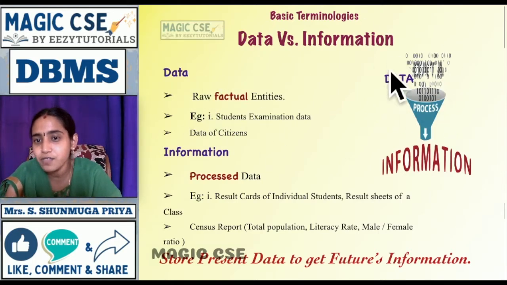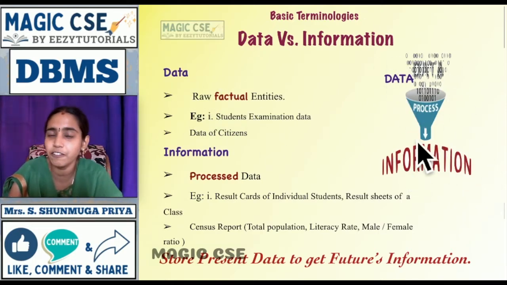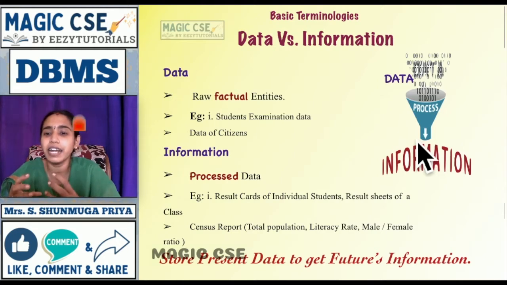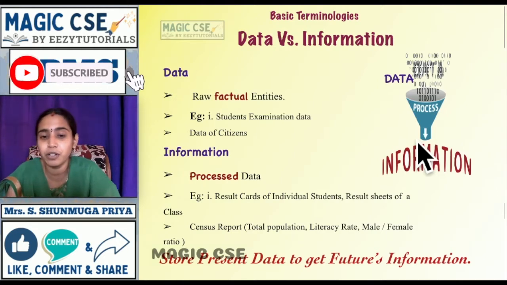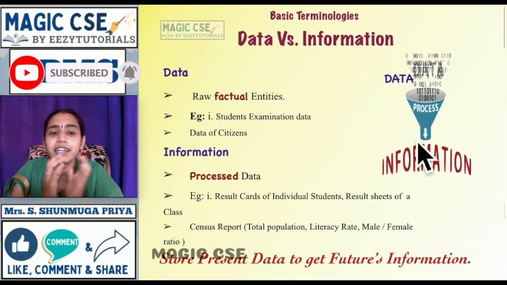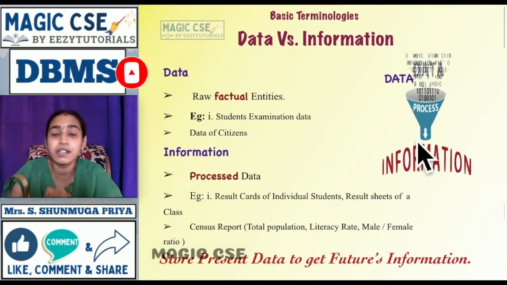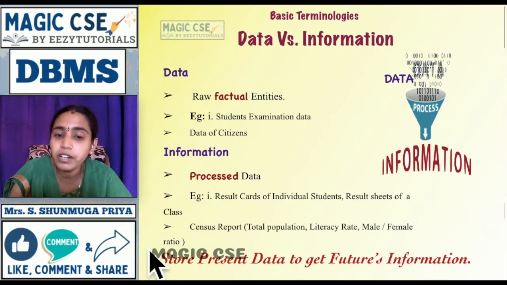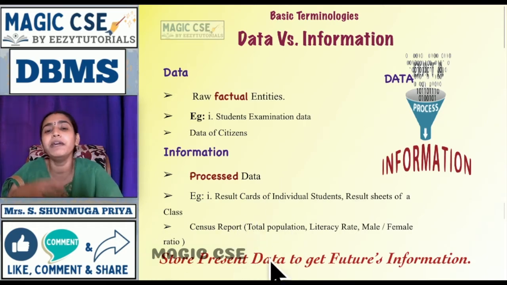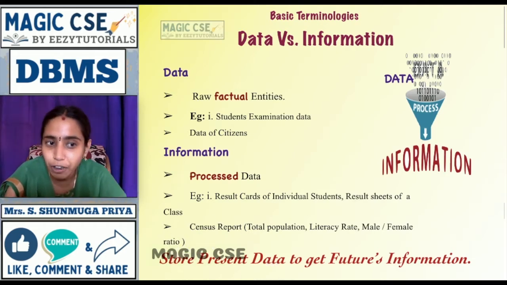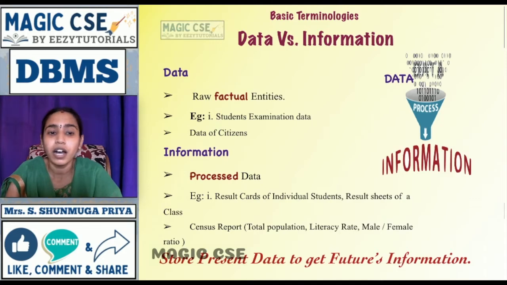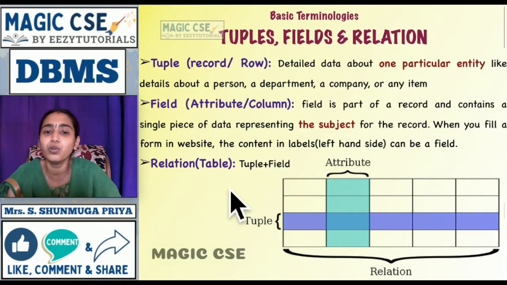So always when you process the data, it becomes information. So if you want to process the data and generate information, you need to store the data in the right way. So DBMS helps us to do that. Always, what data you are storing today will be the future's information. So you'll be processing the data and you'll be producing information. So you have a requirement to store the data. DBMS helps you to have good storage as well as fast and easy access to the data.